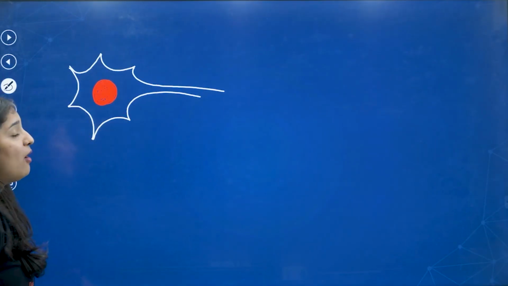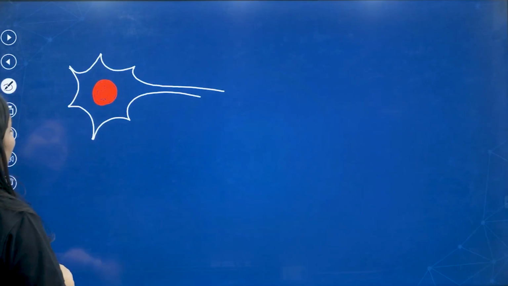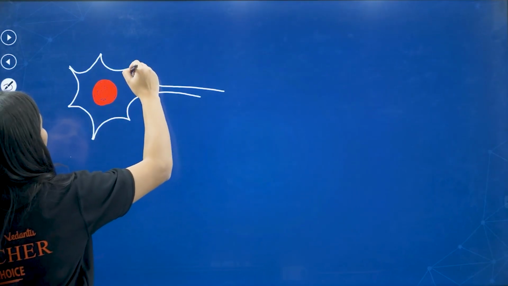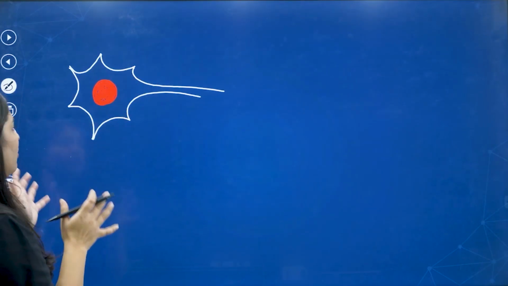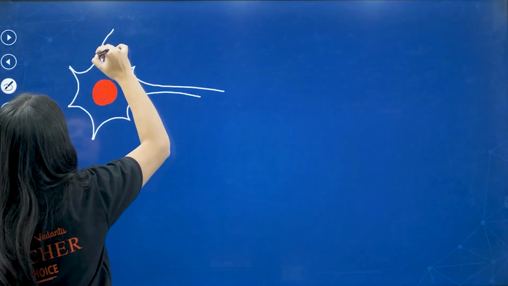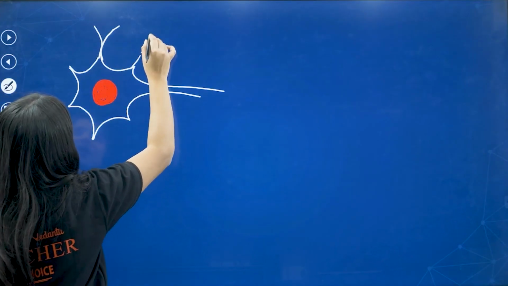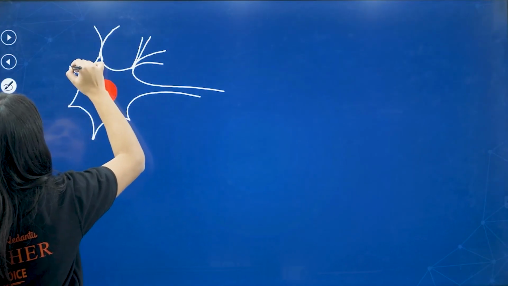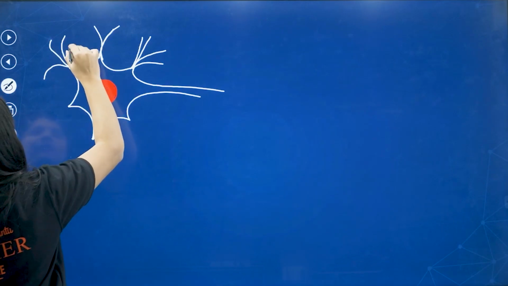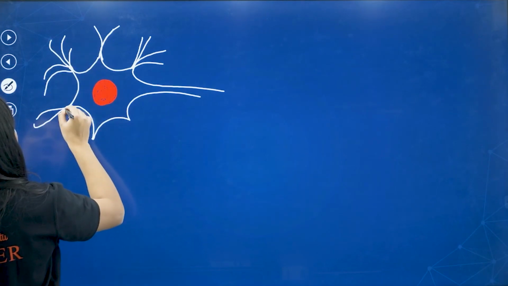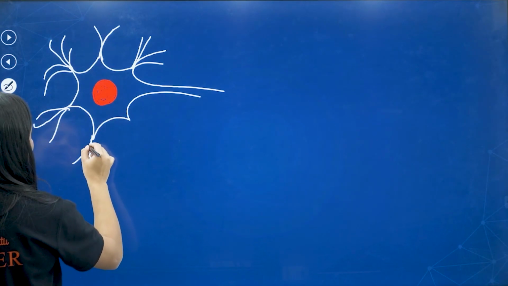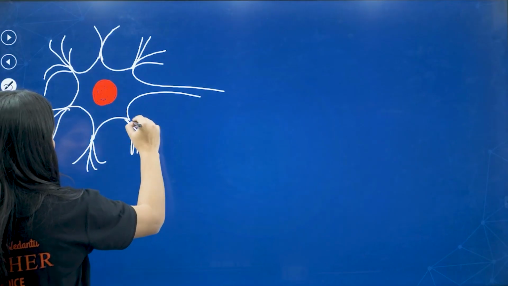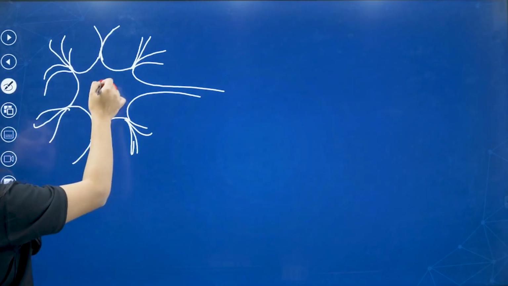Yes, exactly. So I am going to draw the neuron structure here, and you can see the extension of cytoplasm. My dear kids, this is the cytoplasm.